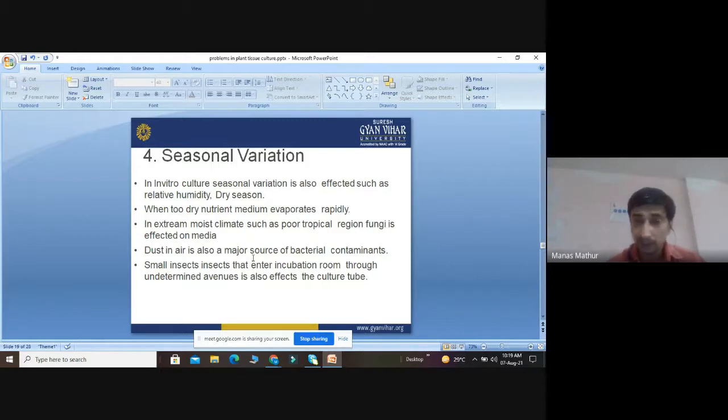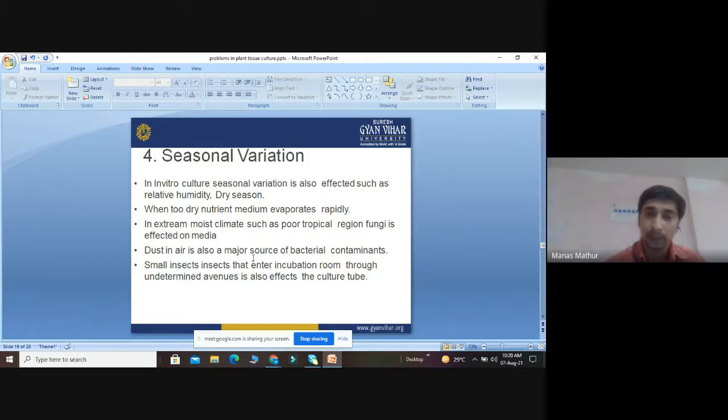So what will happen? The explant is not able to absorb from the media. So when there is a dry condition, there is evaporation of the nutrient media very rapidly. In extreme moist climate, like poor tropical region, fungi affect the media. We know that fungi require maximum amount of moisture. So in extreme climate, such as poor tropical region, fungi affect the media.